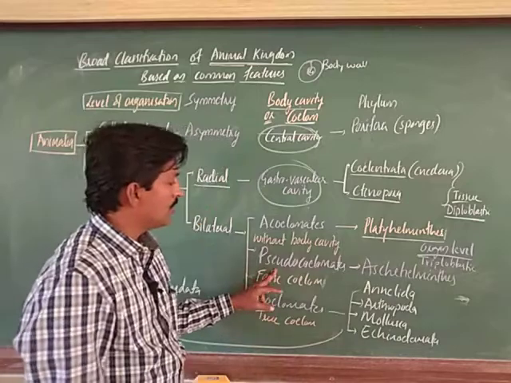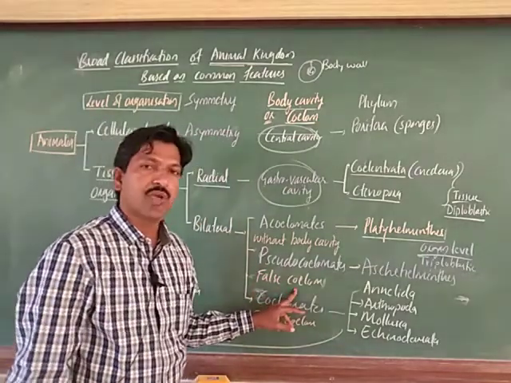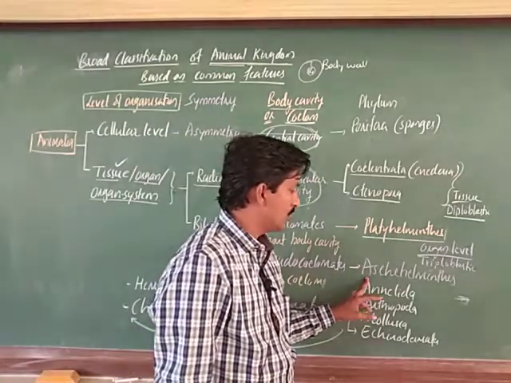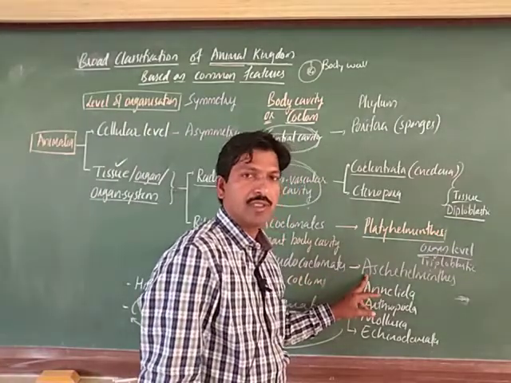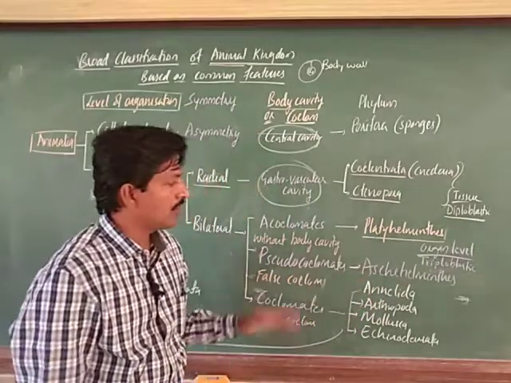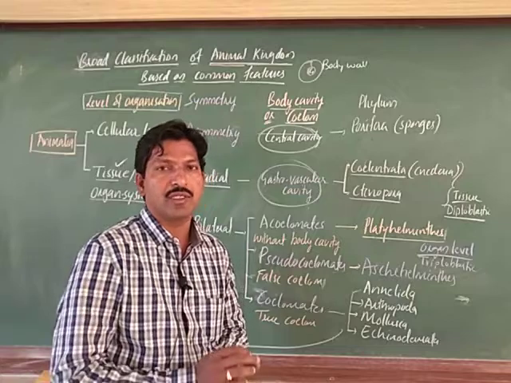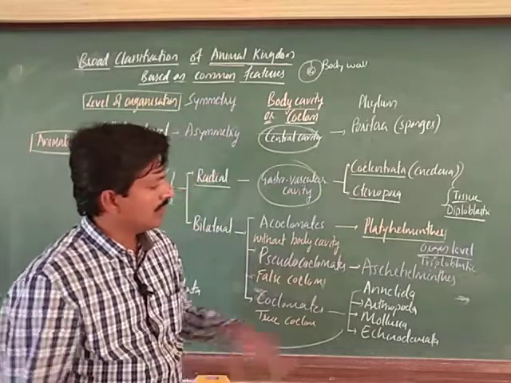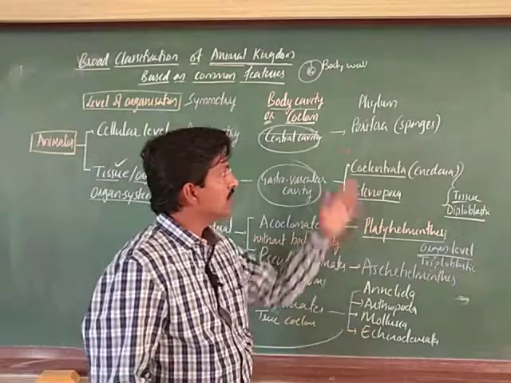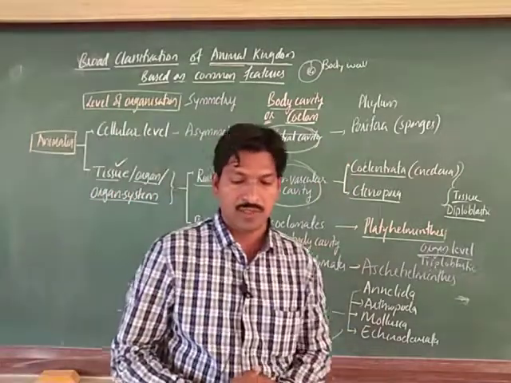And next, pseudocoelomate: pseudo means false coelom is present, which is not lined by epithelium, as we explained already. The example is Aschelminthes, the roundworms. Wuchereria bancrofti and some other disease causing pathogens are there. We will discuss that with examples. All these phyla we will discuss in the next video class. Thank you, students.